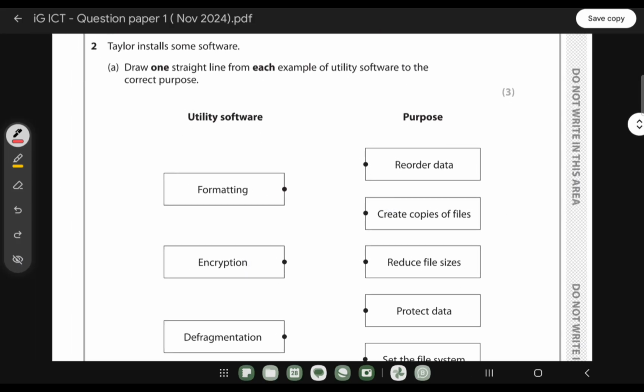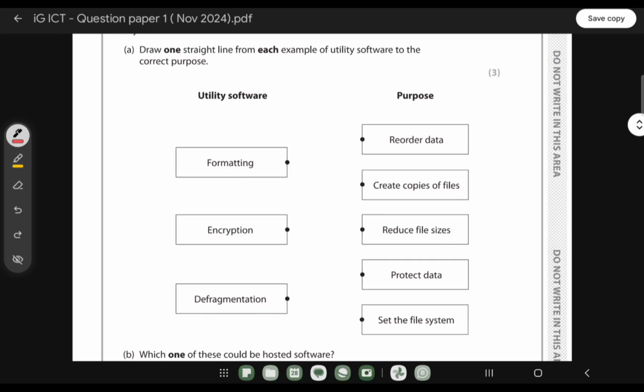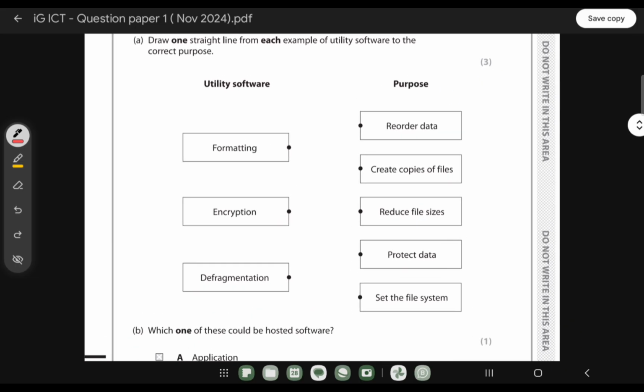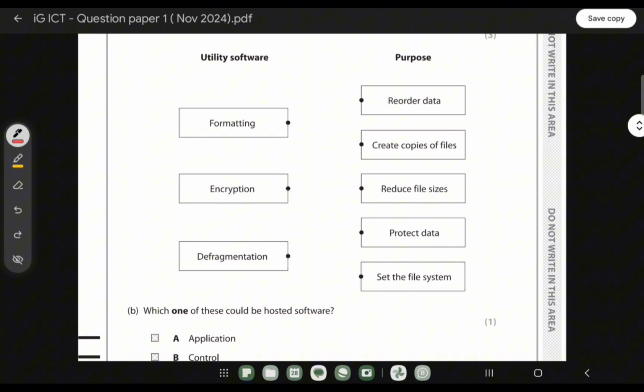Taylor installs some devices. So draw one straight line from each example of utility software to the correct purpose. So when it comes to the formatting, how can we format something? We can format something to the file. So that one will be the file.